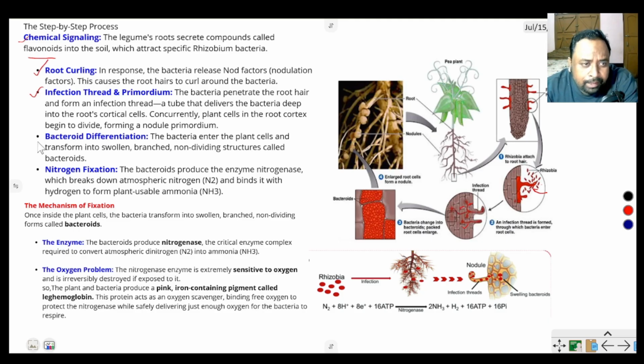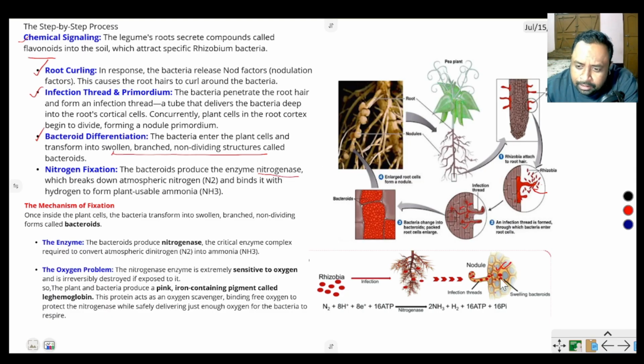Bacterial differentiation. The bacteria enter the plant cell and transform into swollen, branched, non-dividing structures called bacteroids. Inside the root cortex they produce these swollen, branched, non-dividing structures, and we call them bacteroids. This is a bacteroid, and then the bacteroid produces the enzyme nitrogenase.